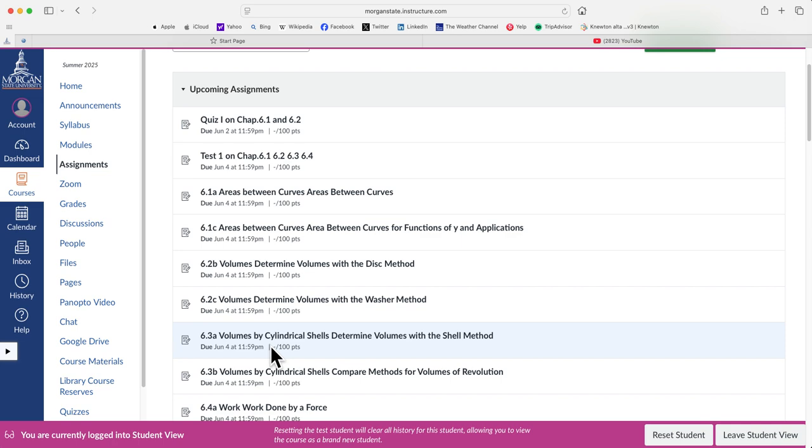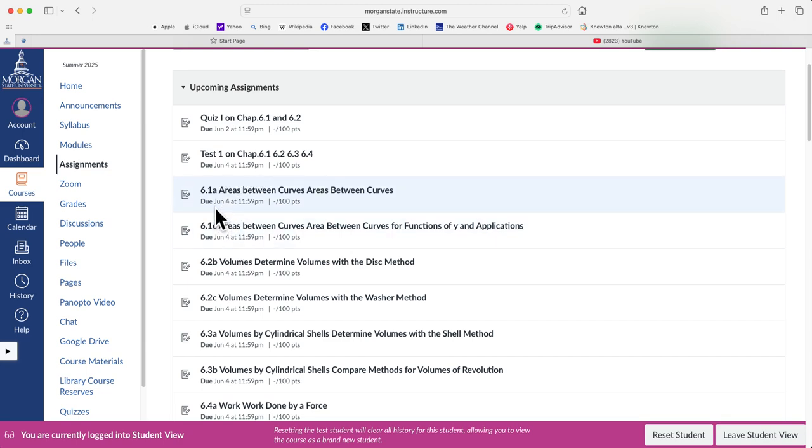They are all open. But now it depends on the category. If you are in chapter 6, all the chapter 6 homework assignments are due on June 4th. It doesn't mean you have to wait until June 4th to start doing your homework assignments. Okay, because to do quiz 1, you need to have finished 6.1 and 6.2. Now, there will be no extension on the homework assignments. There will be no extension on quizzes. There will be no extension at all, whether it's a test, whether it's a final exam. Okay. So if the deadline is passed, it's passed.